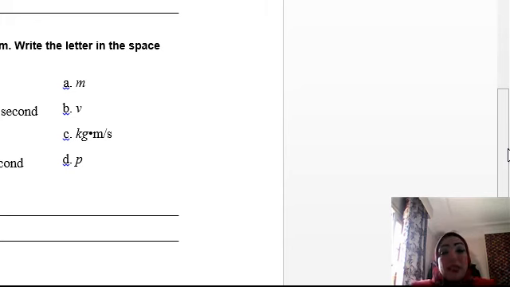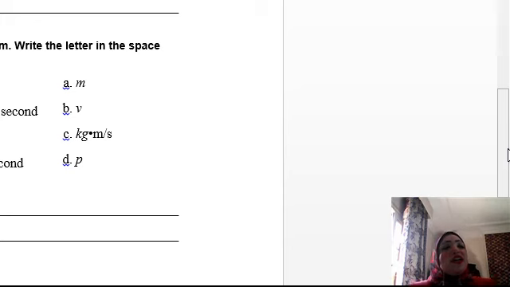So it is P. Sorry, so D. 7, D. Then the kilogram multiplied by meter per second, this is C. This is the unit of momentum. So again, the answers are 5A, 6B, 7D, and 8C.